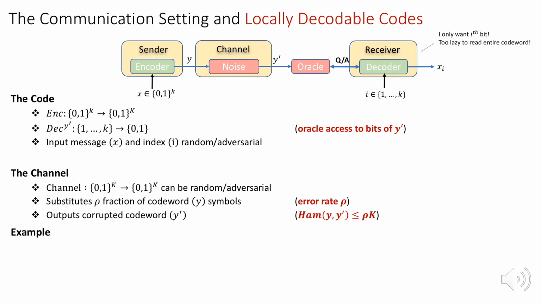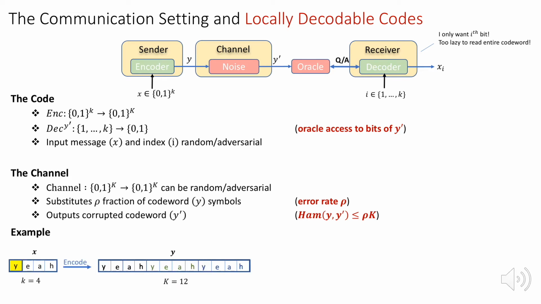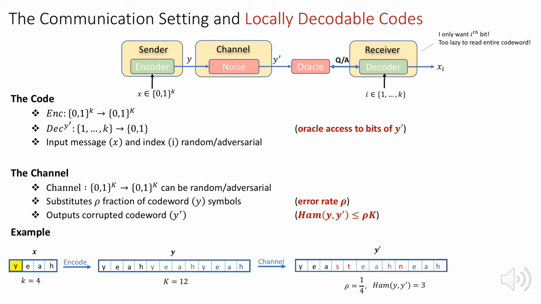Here's an illustration of how the previous scenario is captured by our model. Note that due to the high error rate of a fourth, this is not locally decodable under our repetition code scheme. 2 of the Y's have been corrupted, and one would need 7 repetitions for 3 symbol substitutions in general.